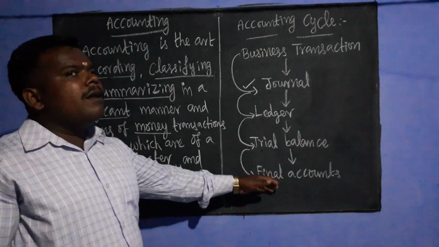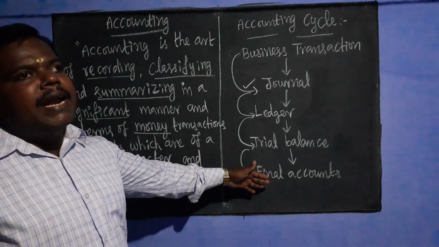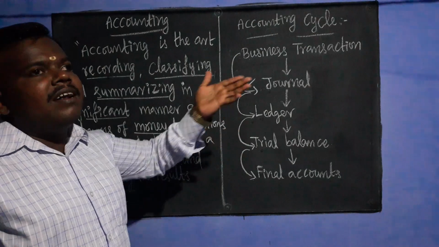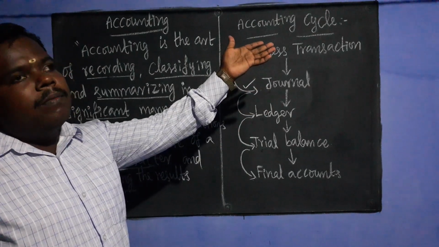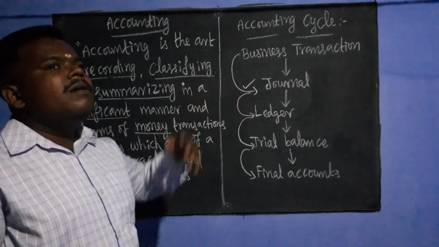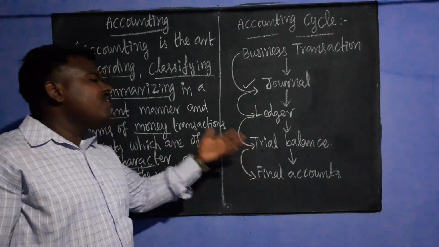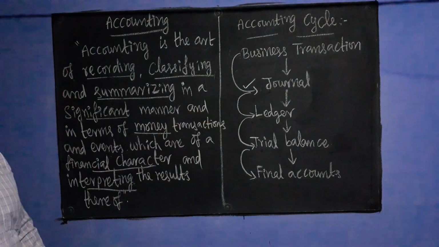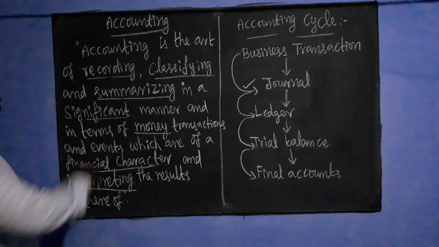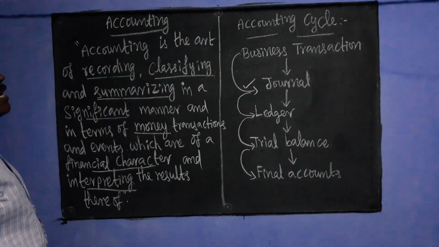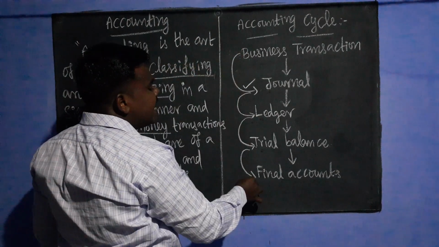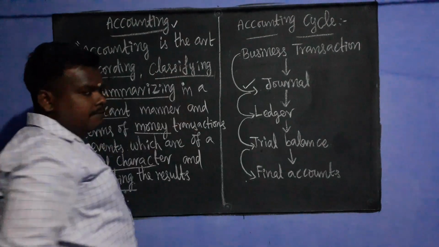In the final accounts, we prepare the trading and profit and loss account and the balance sheet. Through that, we can know the gross profit or gross loss through the trading account, the net profit or net loss through the profit and loss account, and the financial position of the business through the balance sheet. That is called interpreting the result. These four steps are involved in the accounting cycle.